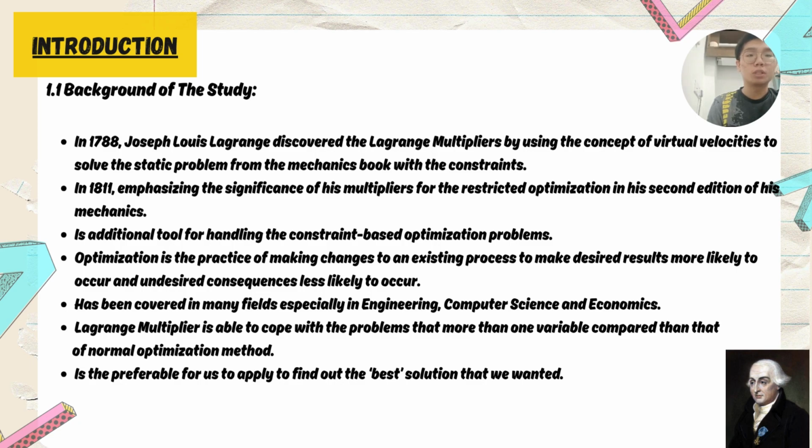Optimization is the practice of making changes to an existing process to make the desired result more likely to occur and the undesired consequences less likely to occur. In a nutshell, the usefulness of the Lagrange multiplier has been covered in many fields, especially in engineering, computer science, and economics. The Lagrange multiplier is able to cope with problems that have more than one variable, compared to the normal optimization method. So the Lagrange multiplier is preferable for us to apply to find the best solution that we want.